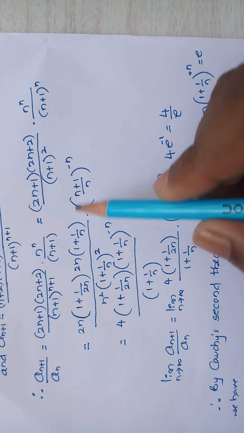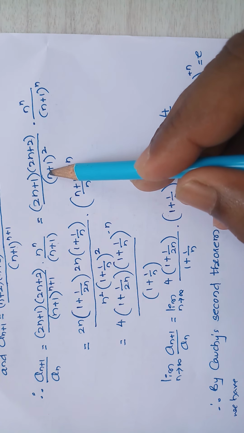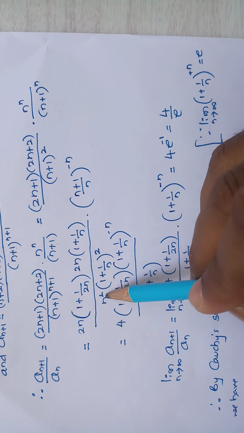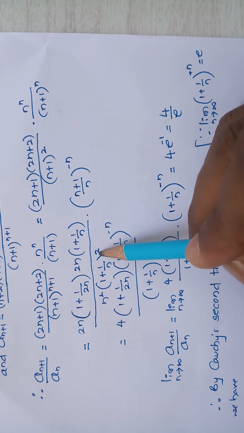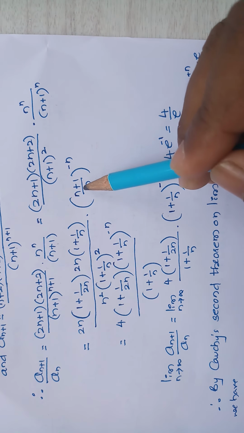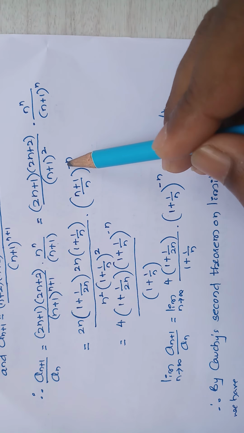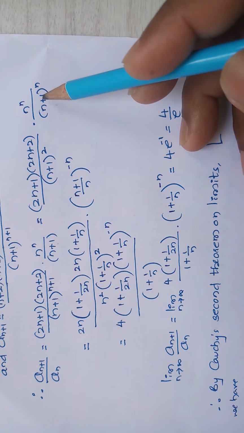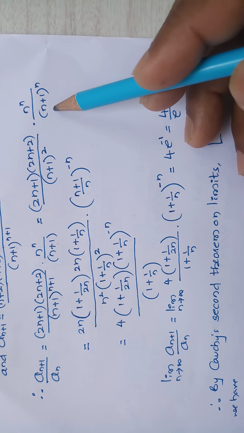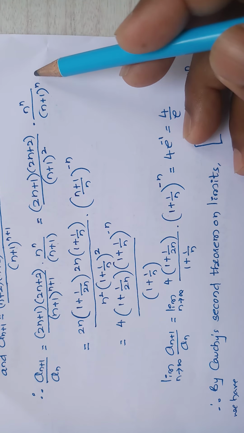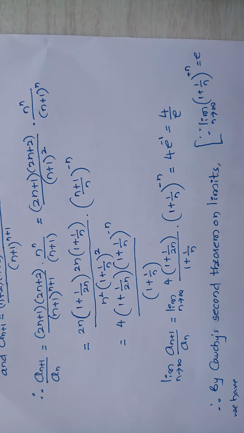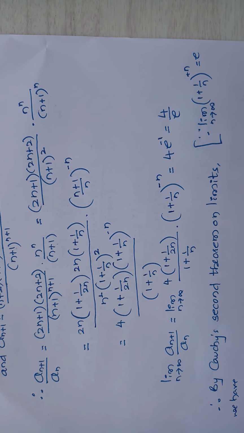So here I am taking n as common, then it will become n square into 1 plus 1 divided by n to the power 2. So I am writing this as n plus 1 divided by n to the power minus n, because it will become 1 divided by n plus 1 whole divided by n to the power n. So if I take that as numerator term, then it will become minus.